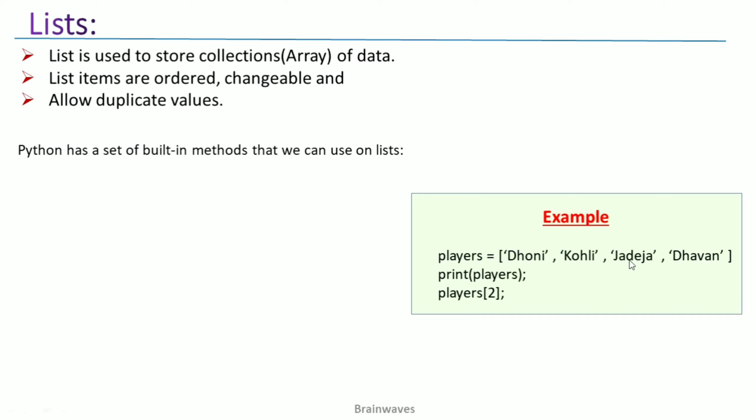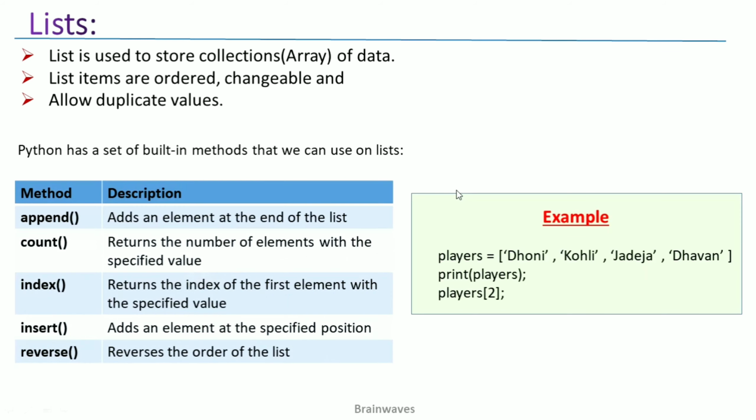Okay, we are going to see this in the practical demonstration also, but before that Python has a set of built-in methods which we can use on this list. So this is the list of built-in methods: append, count, index, insert, reverse. Whenever we want to add some element at the end of the list, that is called append. Likewise count, index, insert and reverse. We are going to use some of these in the practical demonstration.